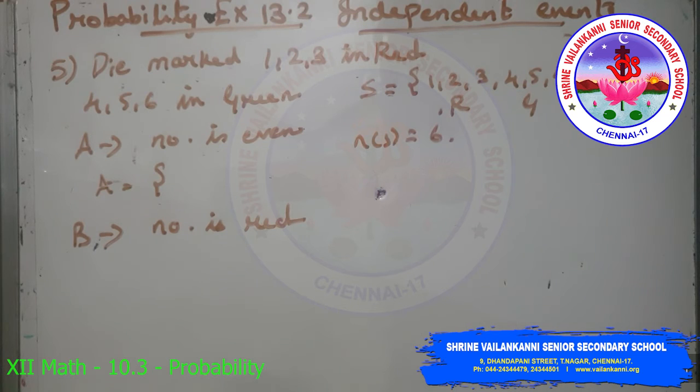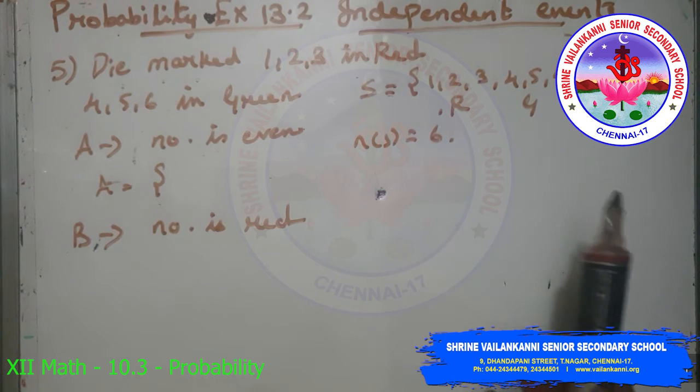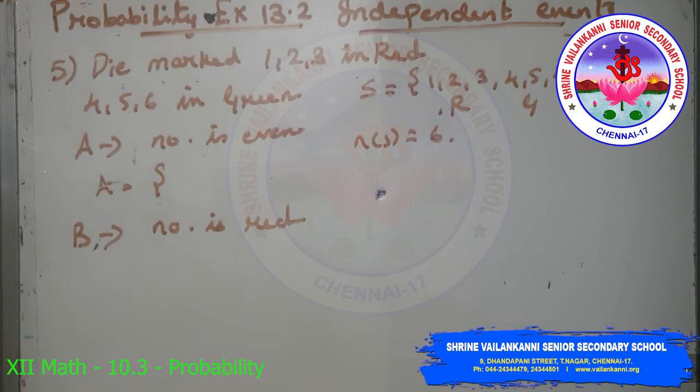Fifth one: a die marked 1, 2, 3 in red and 4, 5, 6 in green is tossed. So S is {1, 2, 3, 4, 5, 6}, so n(S) is 6. Let A be the event that the number is even and B be the event that the number is red. Are A and B independent? So we have to find whether it is independent or not.